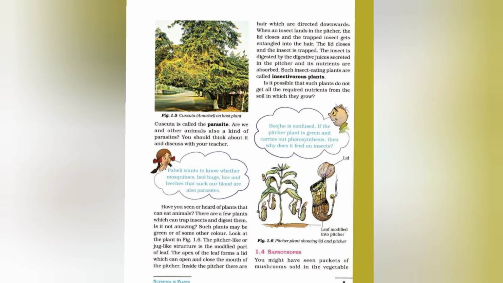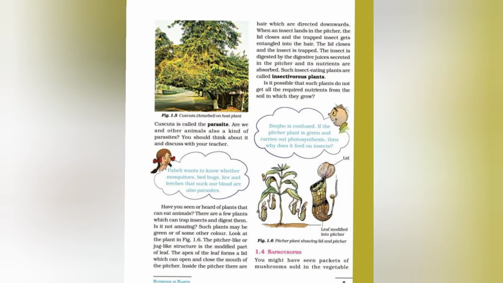So students, this is another mode of nutrition known as the heterotrophic mode of nutrition, or we can say parasitic nutrition. Cuscuta is a non-green plant and it does not have chlorophyll. It cannot make its own food. Its long yellowish thread-like stem, as you can see in the figure, twines around the stem and branches of the tree on which it climbs, and it has a special structure which penetrates into the plant's body for the absorption of ready-made food.